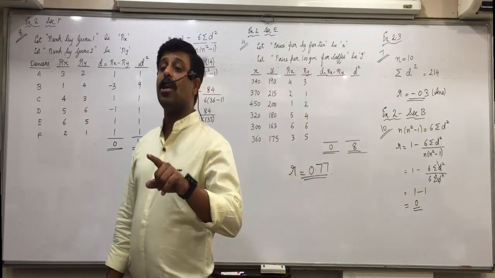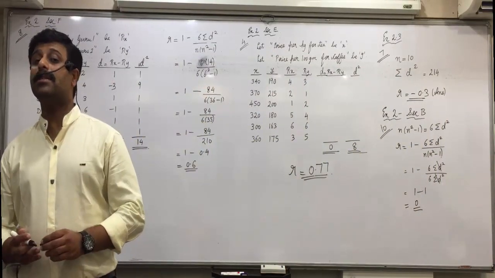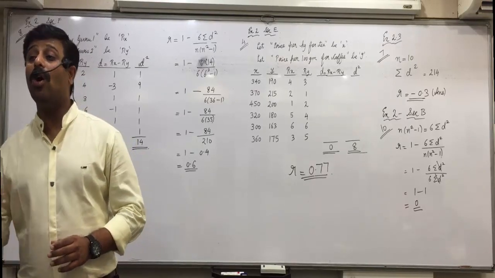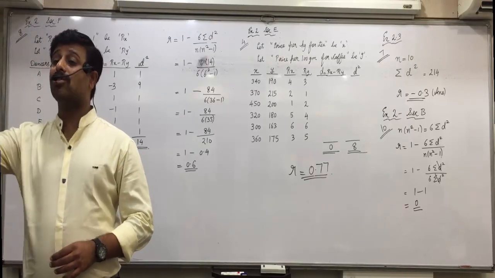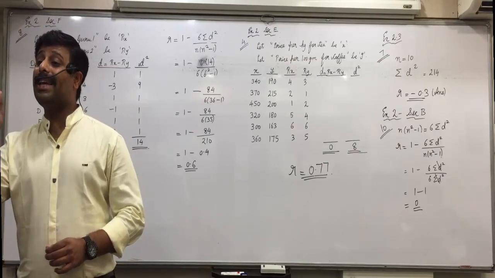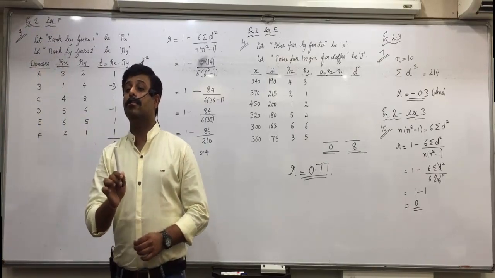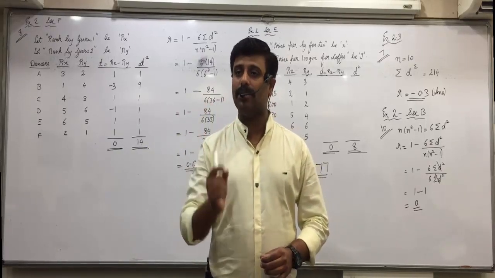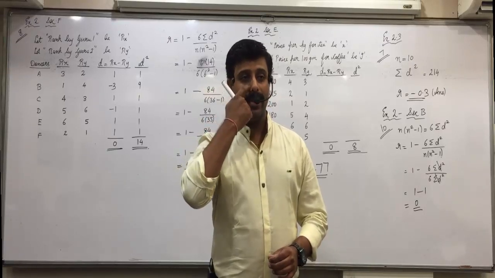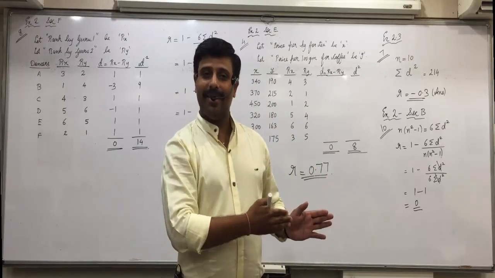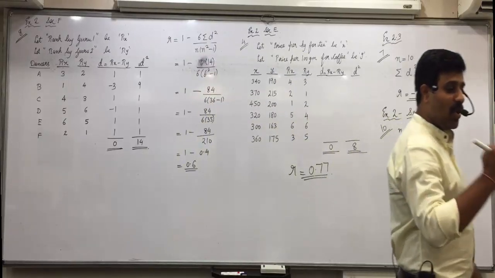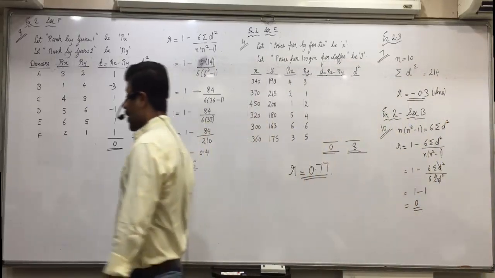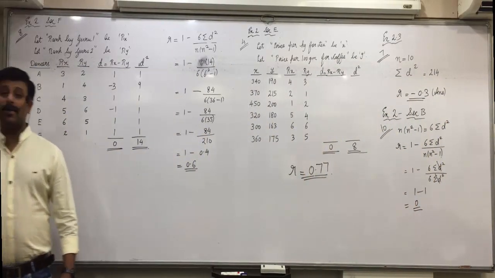Now 0 means, Saloni, what will you interpret? No correlation. No marks. Shubhadra. No linear correlation. Don't write no correlation. You need to mention the word linear, because another type of relationship is possible. Thus, there is no linear correlation between the two variables. So are all clear with this type of questions?